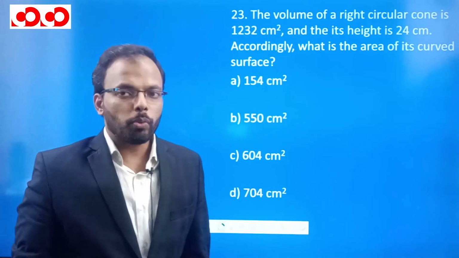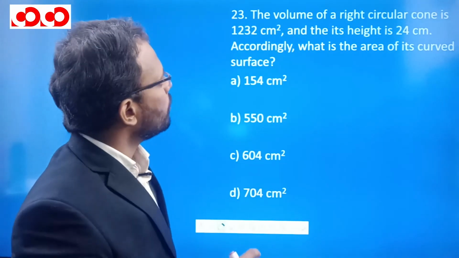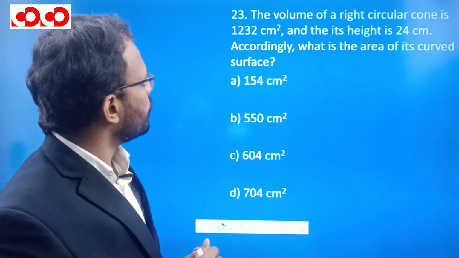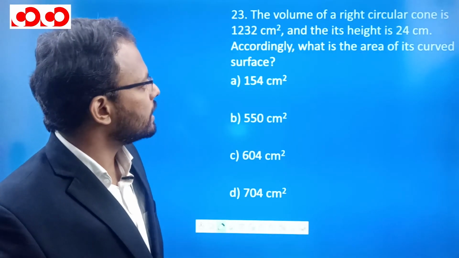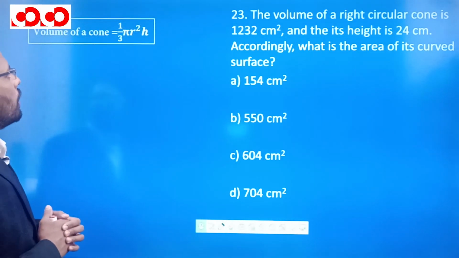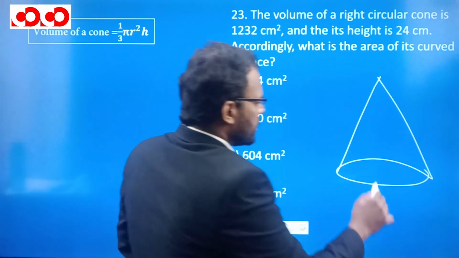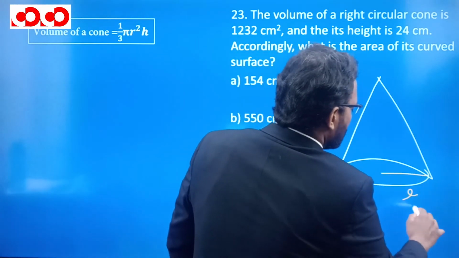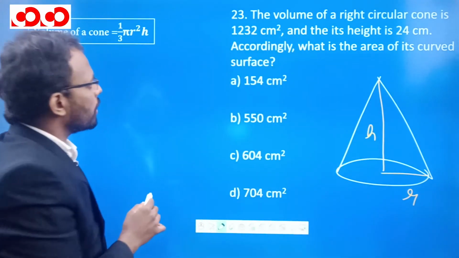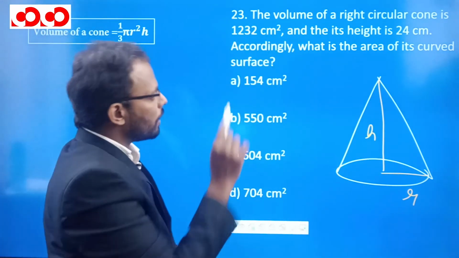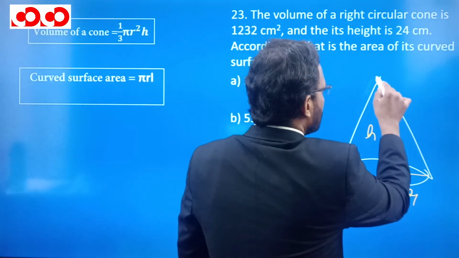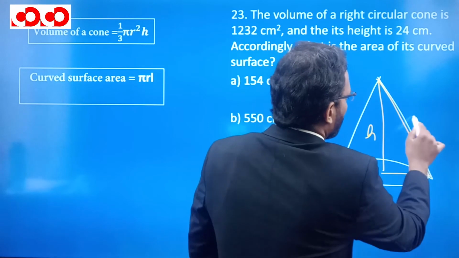So here is question number 23. Let's try and solve it. The volume of a right circular cone is 1232 and its height is 24 centimeter. Accordingly, what is the curved surface area? So we should know that the volume for the cone is 1 by 3 pi r square h. So this is a cone, this is its radius, base radius, and this is its height. However, we need to find the curved surface area, and the curved surface area is pi r l, where l is the slant height. This is the l, right?